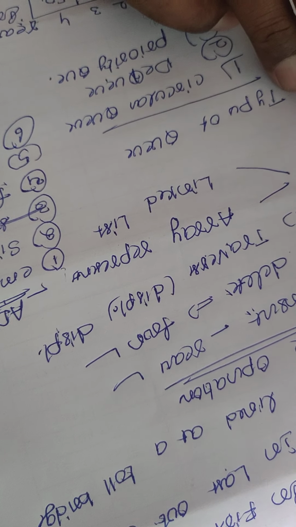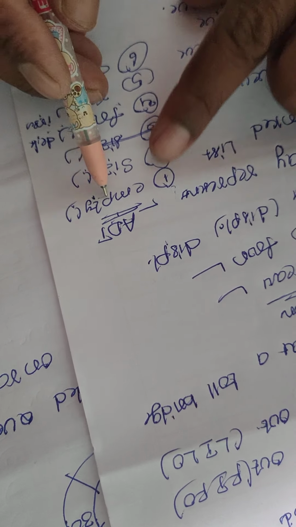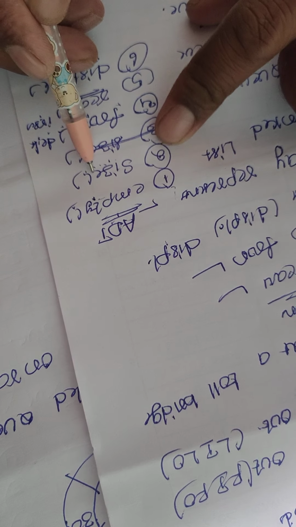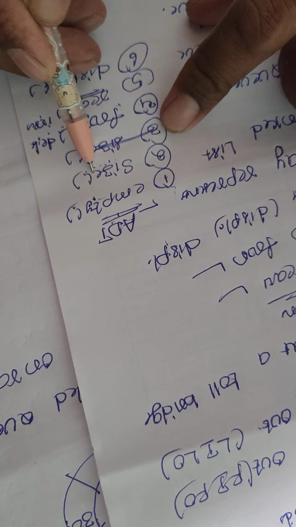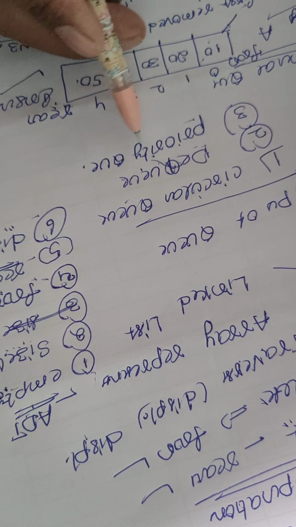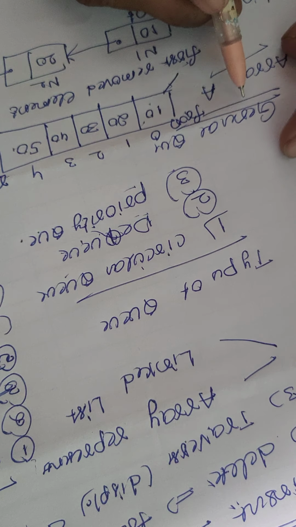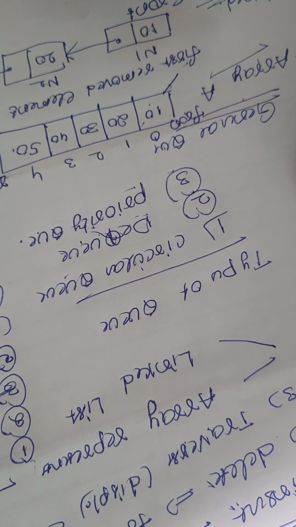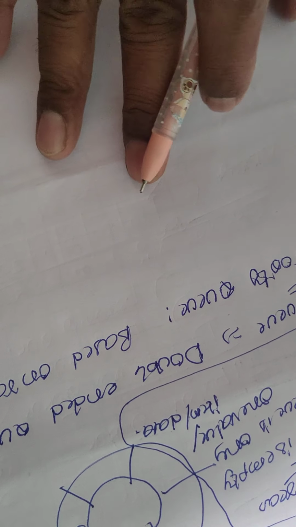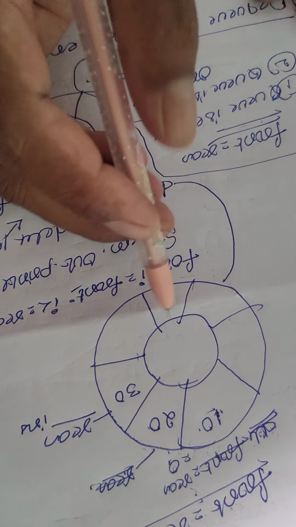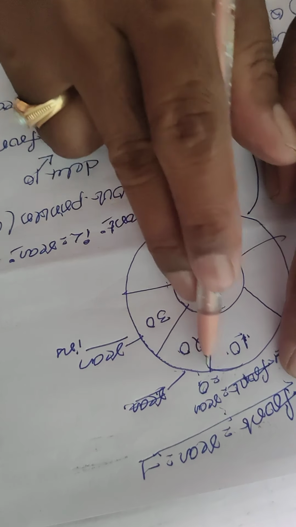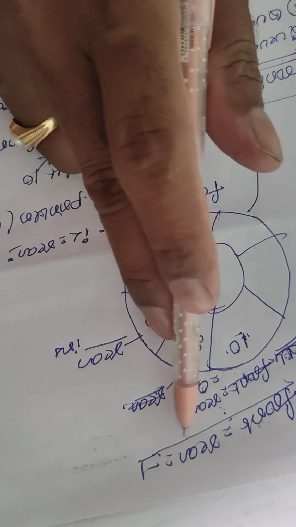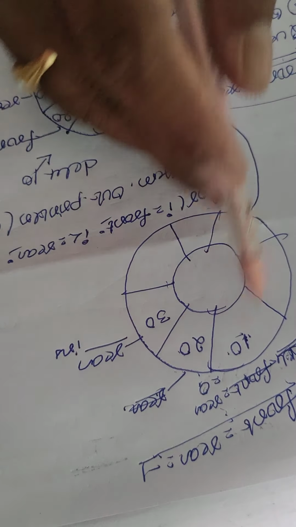There are many operations on a queue. The first one is checking whether the queue is empty. Then how many values are in the queue, and how to delete, how to insert, and how to display. These are all the operations on the queue. The types of queue are the circular queue, the DQ, that means double ended queue, and the priority queue. The next topic I am explaining is the queue using arrays and using linked lists. After that I will explain the circular queue, because the general queue is already explained, where front is equal to rear is equal to -1. So this is the circular queue.